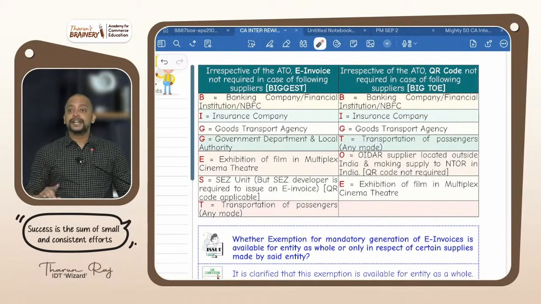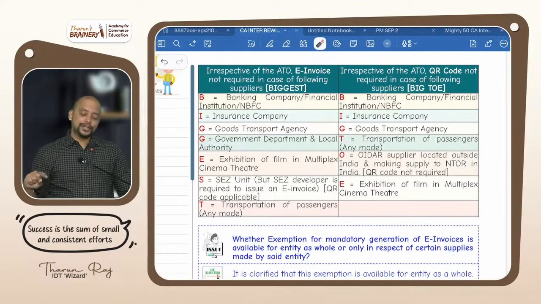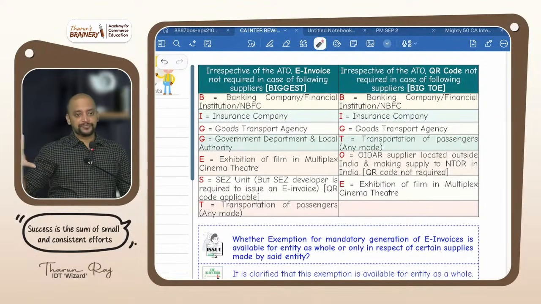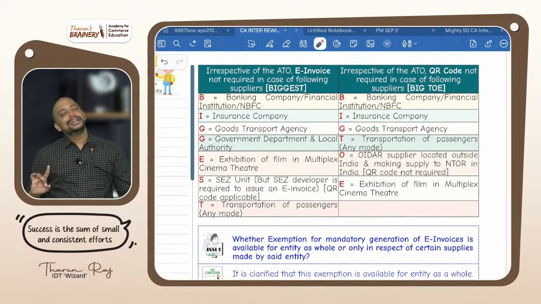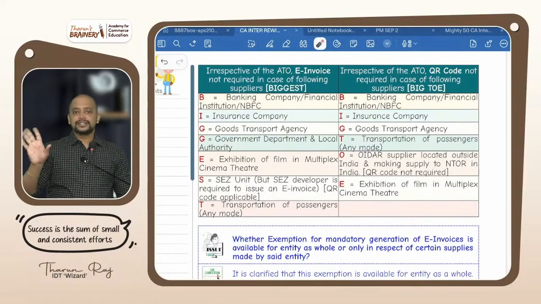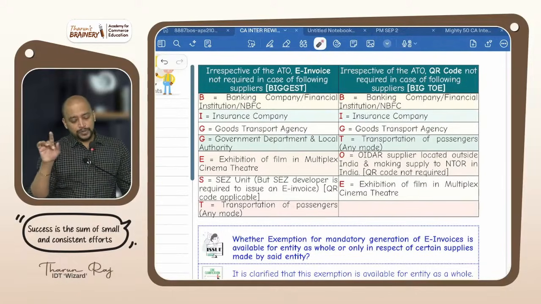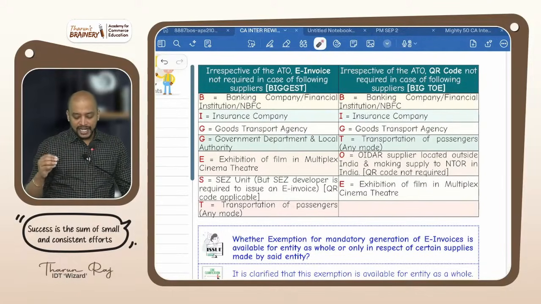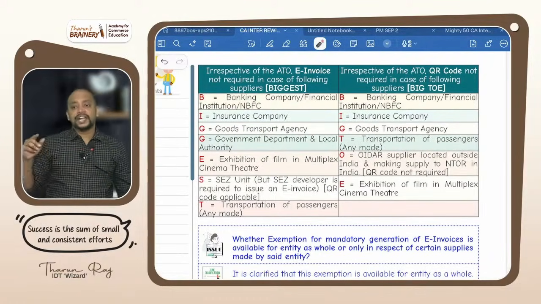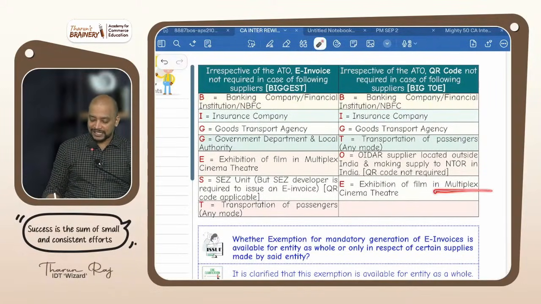When? Remember BIGTOE. Biggest for e-invoice, for dynamic QR code, BIGTOE. B same, banking company. I, insurance. G, GTA, but another G is not there, only GTA. T same, transportation of passengers by any mode. Then O, OIDAR supplier, and E, exhibition of film in multiplex theatre.